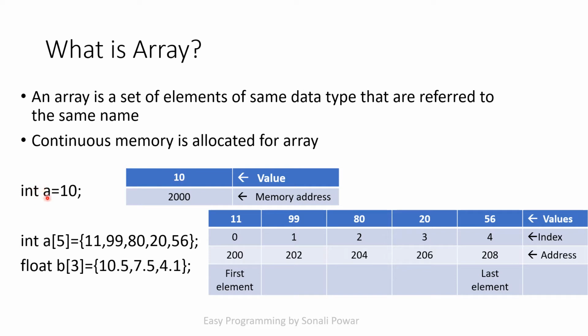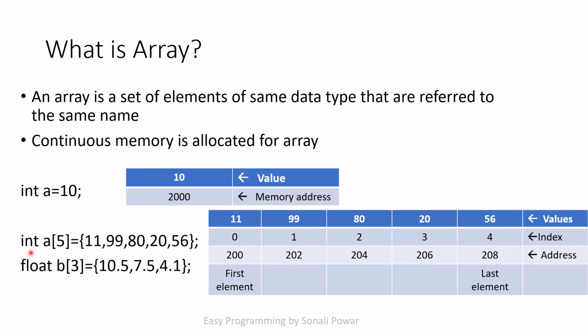Here variable a is able to store only one value at a time, but that is not the case with an array. An array is able to store a set of elements at a time. So here I have declared one array, int a, and in the square bracket I write the size of my array. Here I said a[5]. It means I am able to store 5 values under the single name a. But always remember, it is able to store a set of values of the same type.